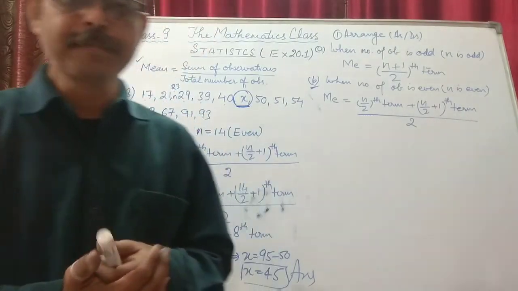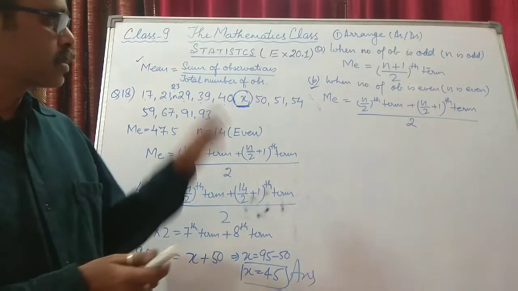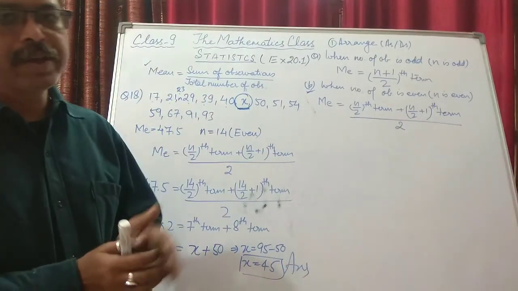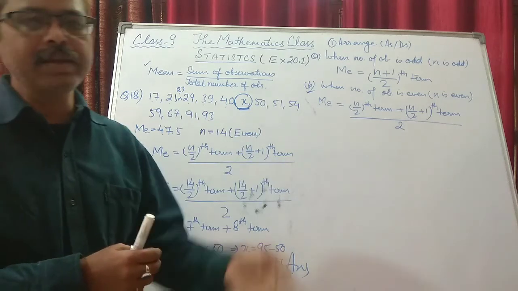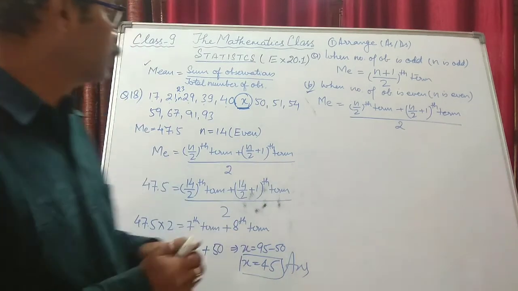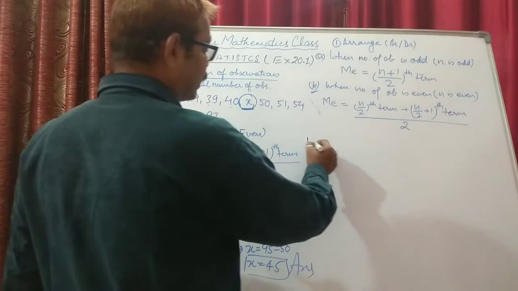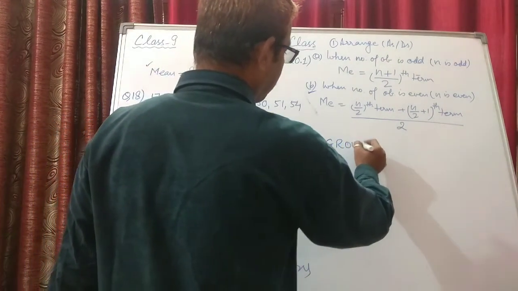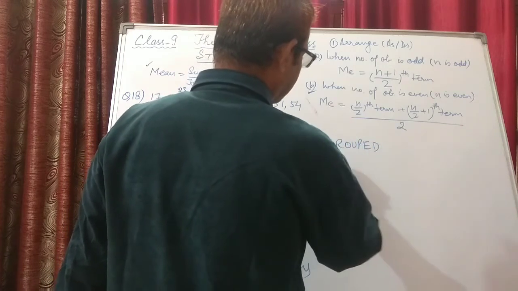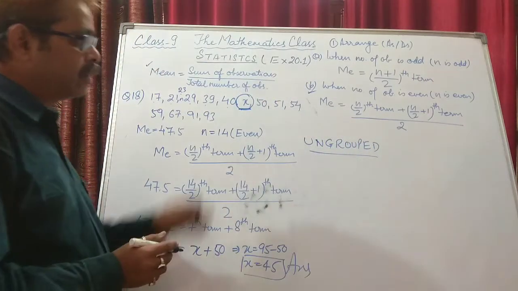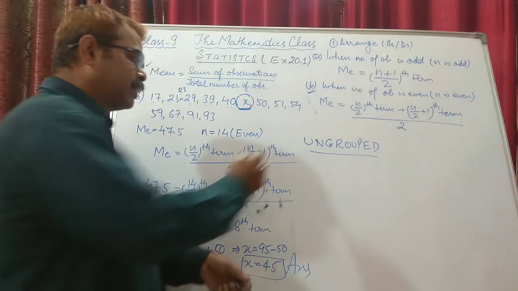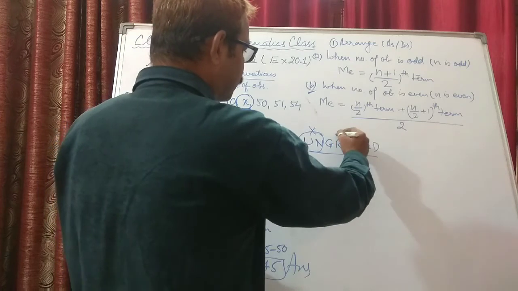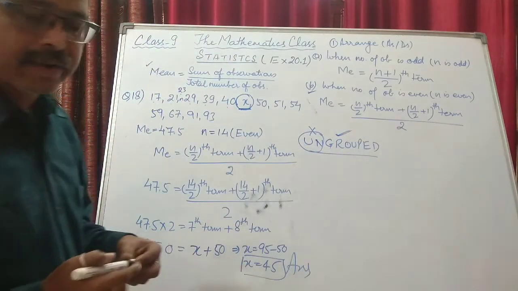We have finished this exercise. In the next class, this was the basics of statistics. So we have just discussed the mean and median of ungrouped data. Everything that we have done till here is ungrouped data. Now in the next part we will be learning the same things, but it will be about grouped data, right?